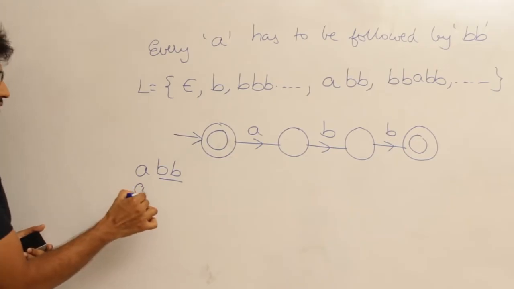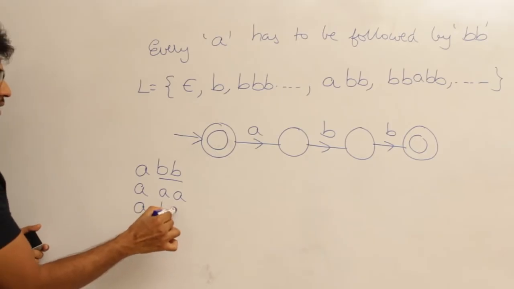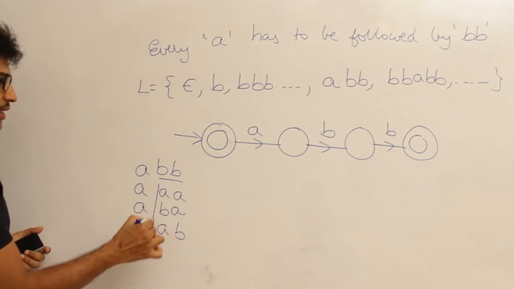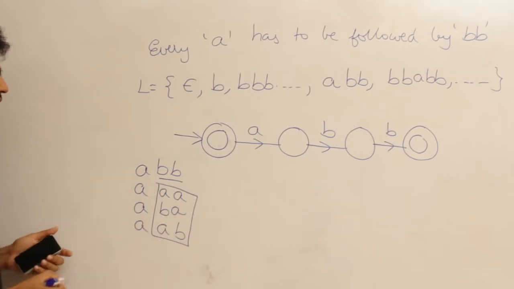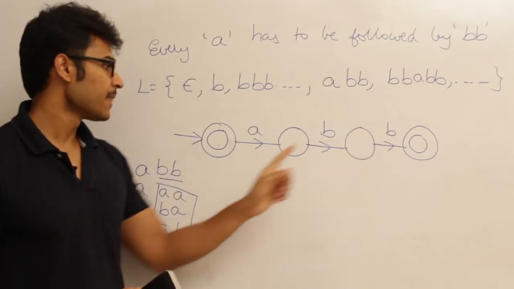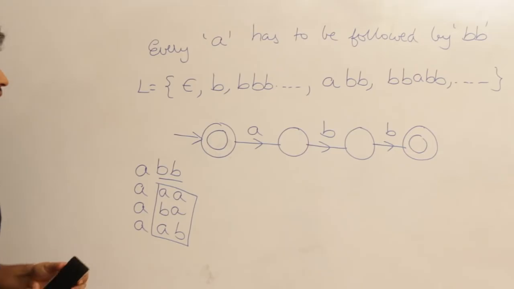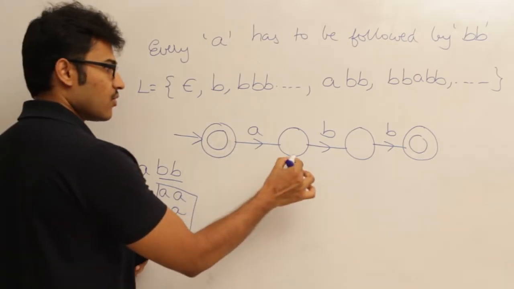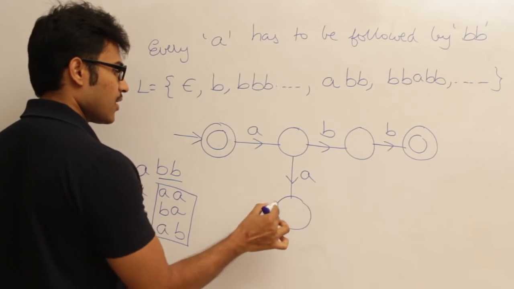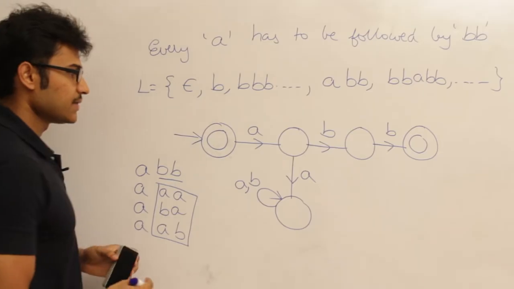What are the other cases? A can be followed by AA, or A can be followed by BA, or A can be followed by AB. So all these cases I have to reject. So now I have to distinguish between these cases. Now if A is followed by A, I have to reject it, or I have to kill all such strings. Therefore this is going to act as a dead state.